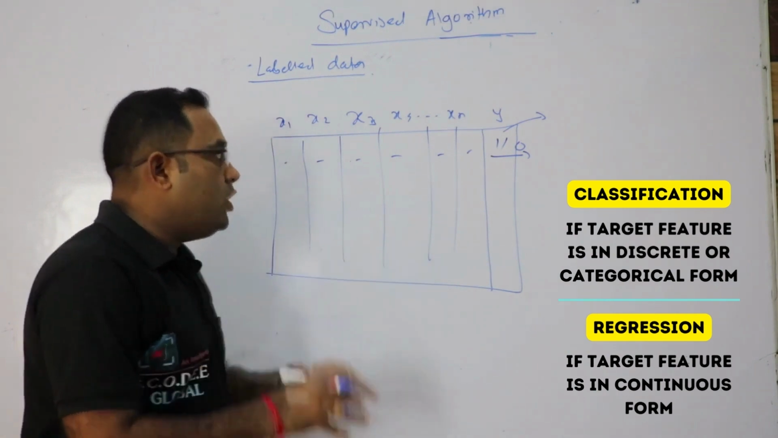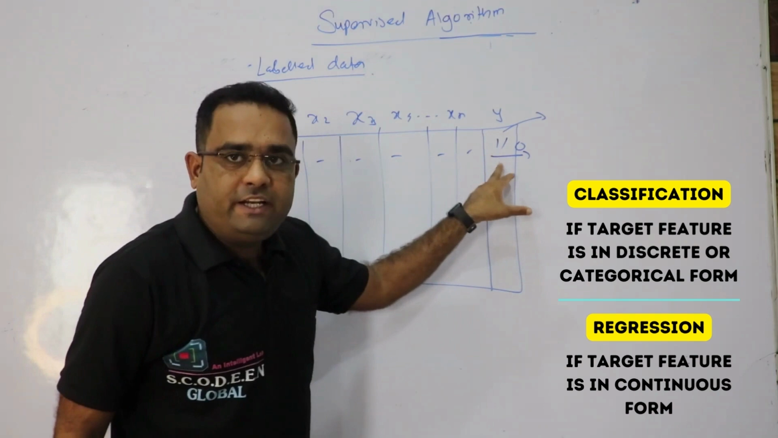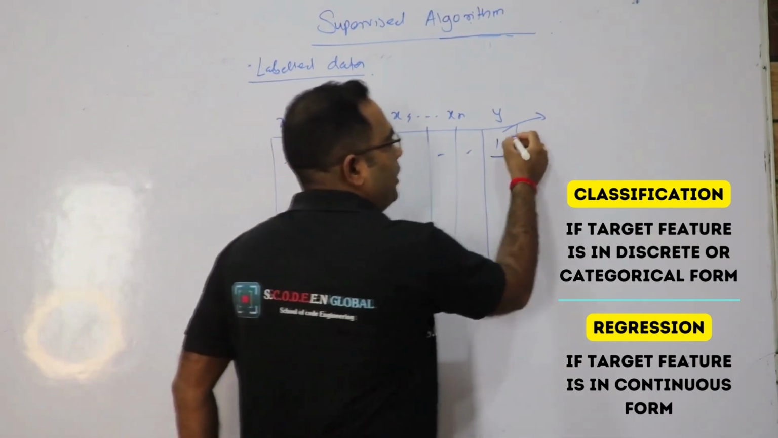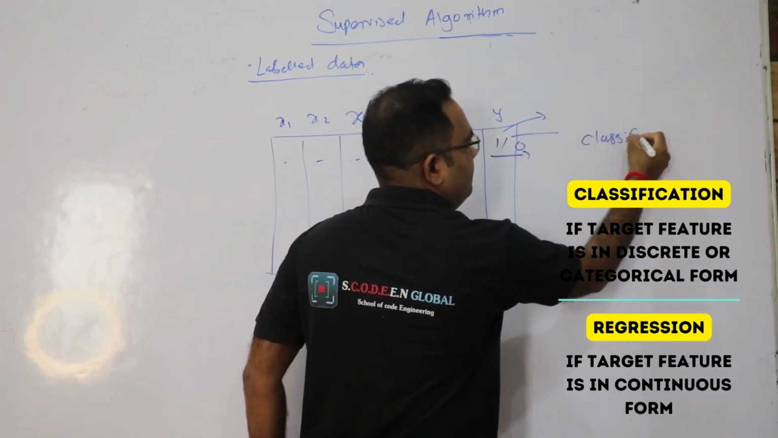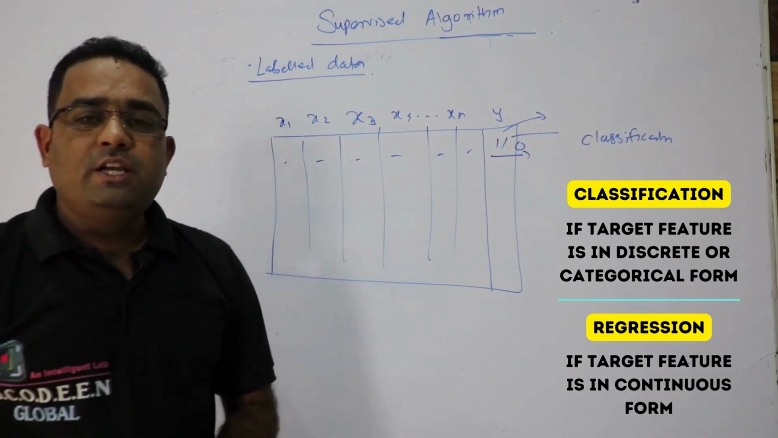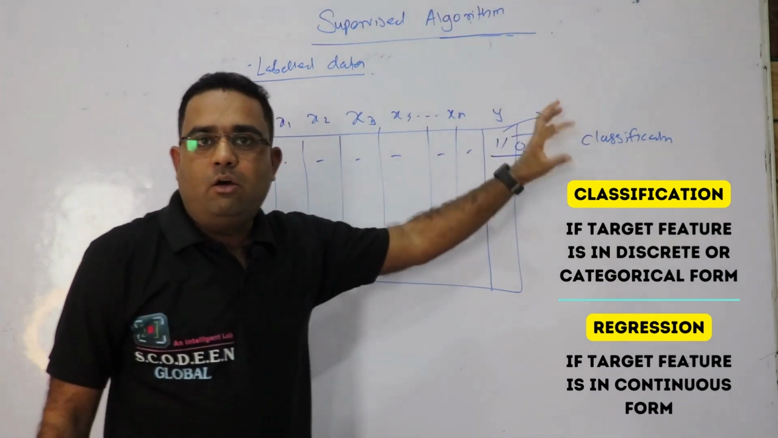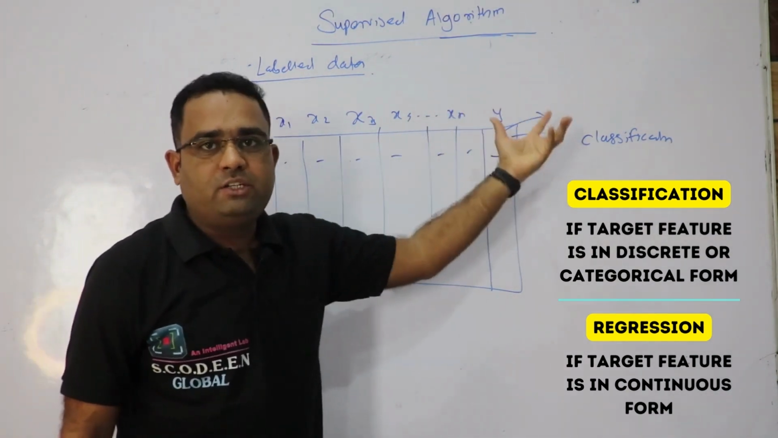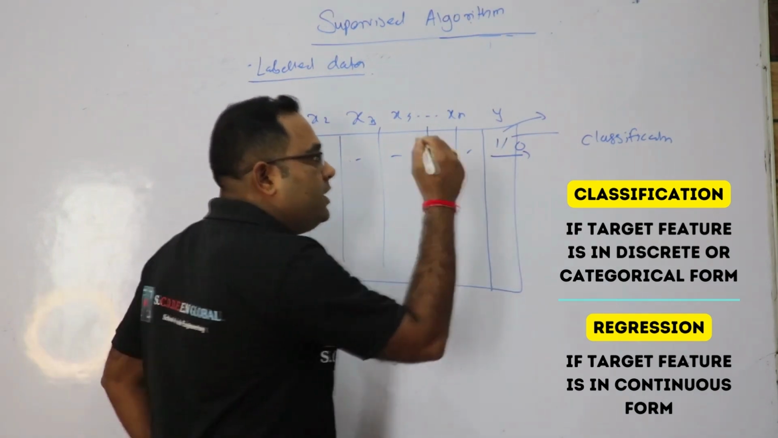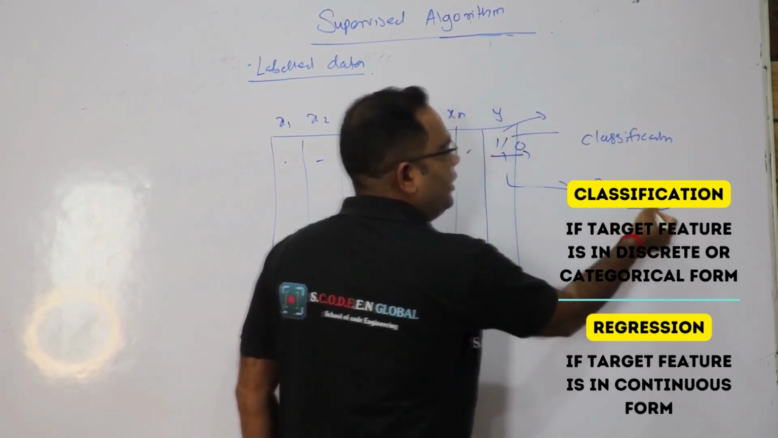On the basis of the target feature, if it is discrete or categorical, we can go for classification. If it is in continuous form, that means if you want to predict some salary or temperature or budget, then we can go for regression.